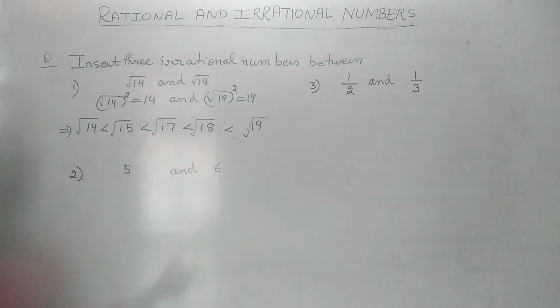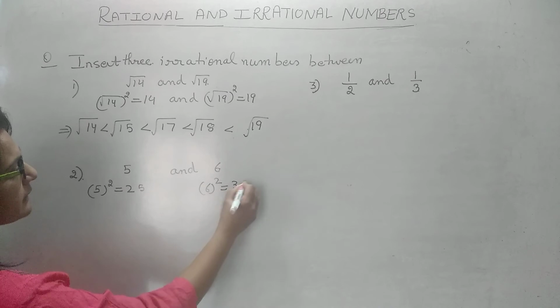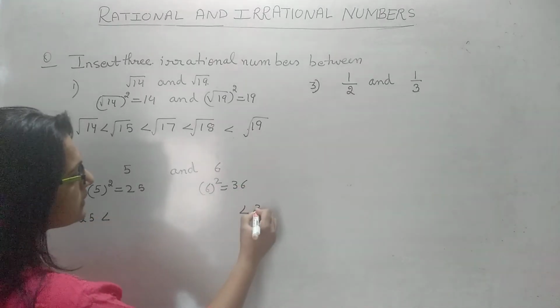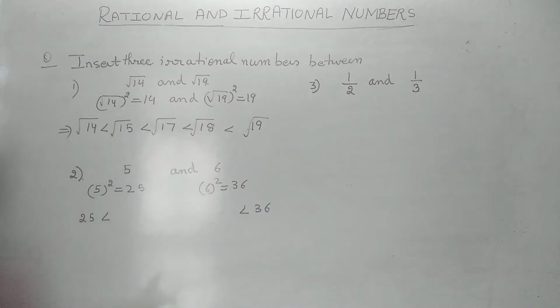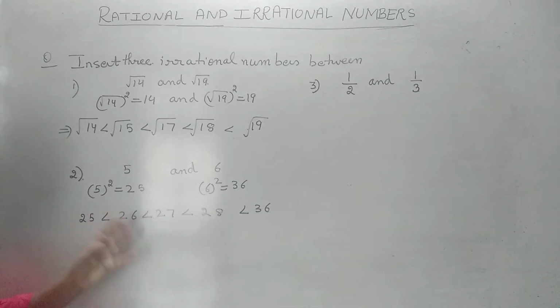Come to the second part. Its method is also the same. Find out the square of 5. It is 25. Find out the square of 6. That is 36. Now between 25 and 36 you will write any number which is not a perfect square. I can write 26, 27, 28. I can also write 29, 30, 31, 32, 33. Whichever is not a perfect square, that I have written.